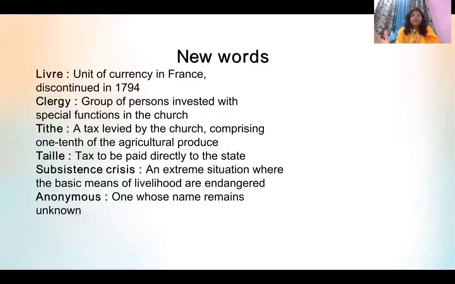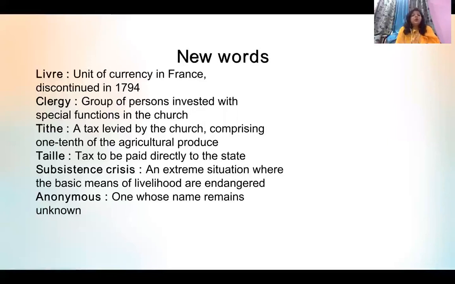Apart from that, these people also had to pay many indirect taxes. For example, there were many indirect taxes on everyday consumption articles like salt, tobacco, etc. And all the burden of financing the country was ultimately on the shoulders of the third estate. That is why these people were overburdened with taxes. French society was not equally divided. Some were getting a lot of privileges by birth, while others were not given any privileges. Rather, they were forced to pay the taxes.